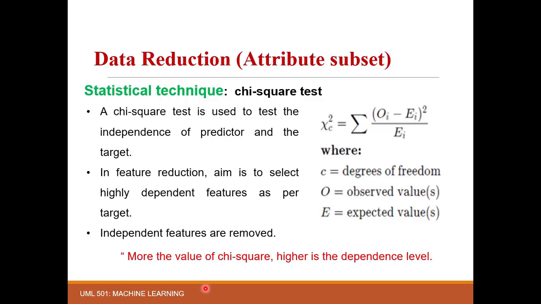So the higher the value of the chi-square variable, the higher the dependence level. So the elements having a very low value of the chi-square variable can be removed from the optimal set.